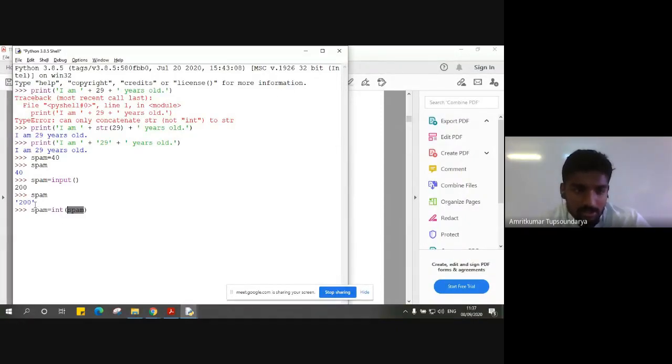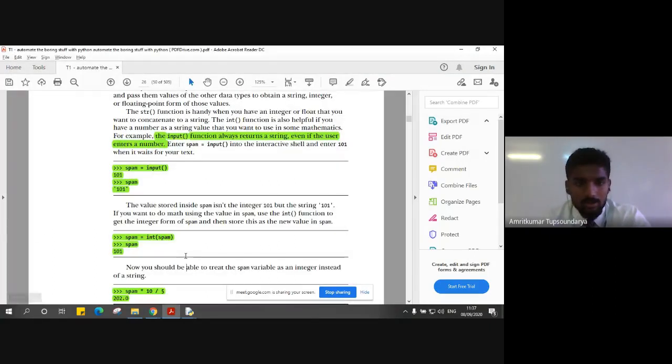This string 200 is converted into an integer value, which is then assigned again to the same variable spam. When we execute it and ask for the output spam, you can see the single quote has vanished, and we simply get 200, which is actually an integer value and not a string value.